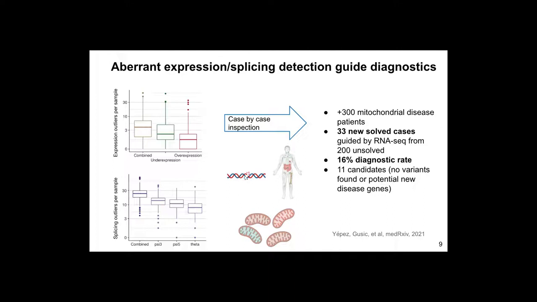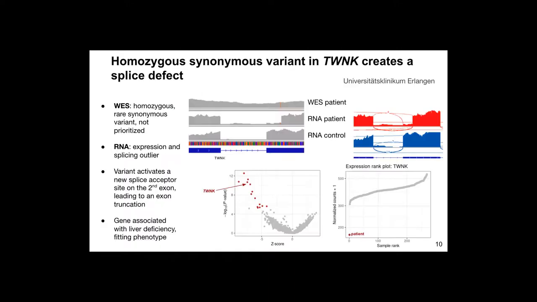Our study has been available on medRxiv for a couple of months. I will now present two cases, the first of which is a synonymous variant in the gene TWNK. Because it was synonymous, it was detected by whole exome sequencing as a rare variant, but it was not prioritized. RNA sequencing reveals an exon truncation, clear also in this sashimi plot, and this eventually created a stop codon, which caused aberrant expression, as we can see also in this plot. The gene is associated with liver deficiency, which fits the phenotype perfectly, thus yielding a solved case.